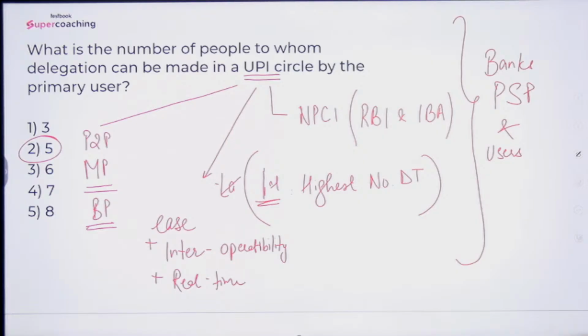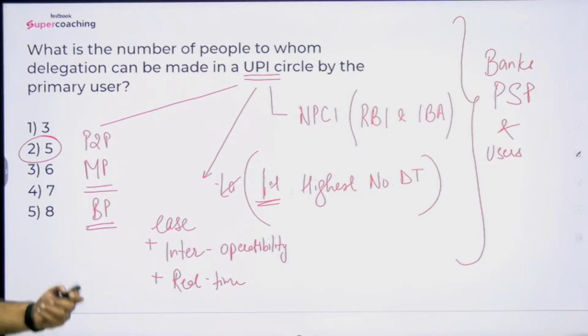The delegation helps in managing transactions. What is delegation? Delegation will help in managing the transactions, as well as other functionalities efficiently, especially in a business or in a family setting. So having an ability to delegate to 5 people ensures that the primary user can distribute responsibilities with the help of this particular format.